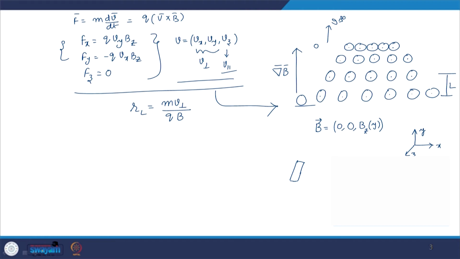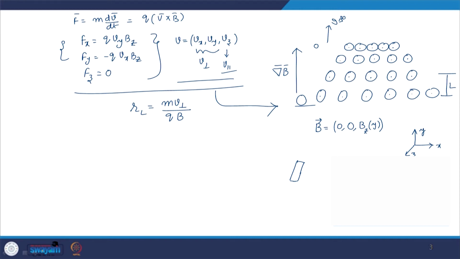But since there is a drift velocity that is developing due to the radius of gyration being larger at one point and smaller at another point, and this radius of gyration changing is mainly due to the fact that the magnetic field is having a gradient, we call this drift velocity the gradient drift velocity. So, in this situation, the particle experiences what is called the gradient drift.